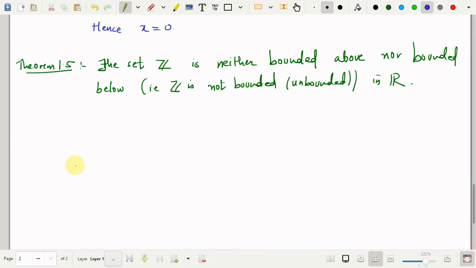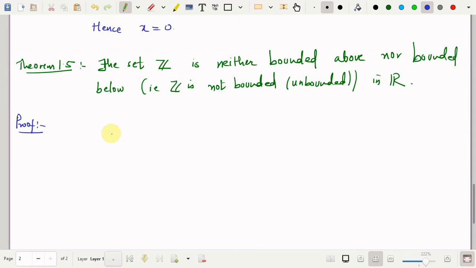If I put this in a simple statement, it says that the set Z is not bounded above and not bounded below. So the connective involved is AND. So for the proof, I have to show separately that the set Z is not bounded above, and also that the set Z is not bounded below.